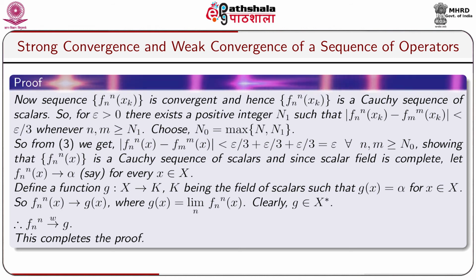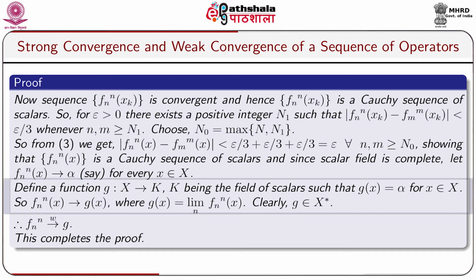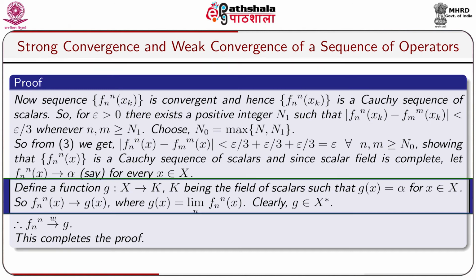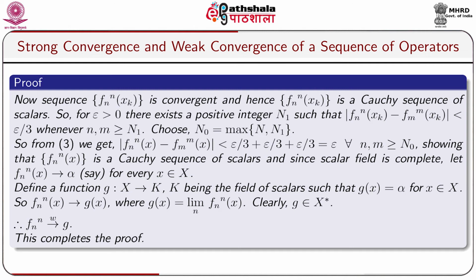and since the scalar field is complete, let Fn(x) go to alpha, say, for x belongs to capital X. Define a function g from X to K, K being the field of scalars, such that g(x) equals alpha for x belongs to capital X. So, Fn(x) goes to g(x), where g(x) equals limit n of Fn(x). Clearly, g belongs to X star, and it follows that Fn goes to g weakly.